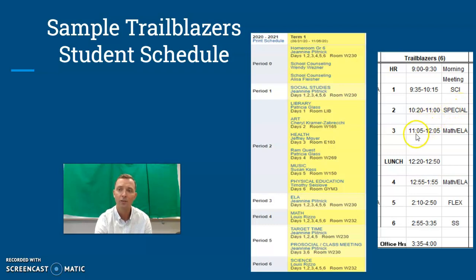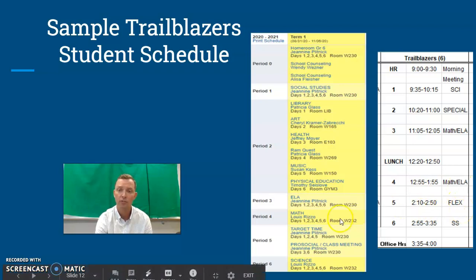After specials, 11:05 to 12:05 will be math or ELA. Again, look to your schedule. We can see here that ELA is listed before math, so you will have ELA from 11:05 to 12:05, followed by lunch from 12:20 to 12:50. Then 4th period will be 12:55 to 1:55, and that will be math because it appears second after ELA on your Skyward schedule. The 5th period, 2:10 to 2:50, is your flex and target time.